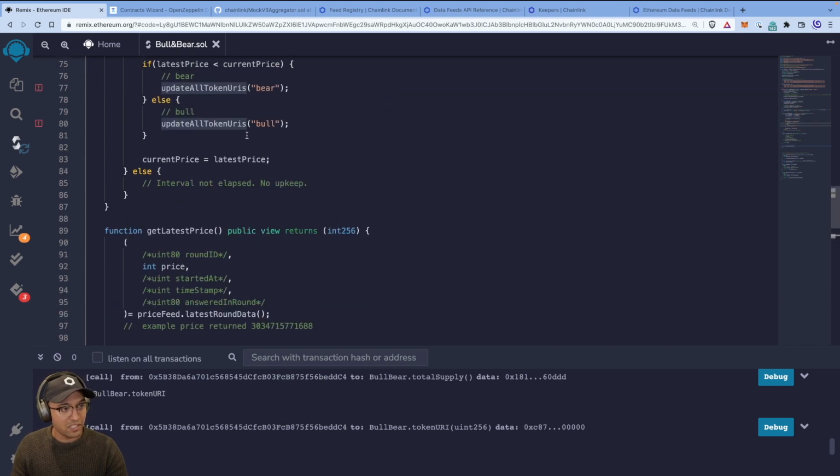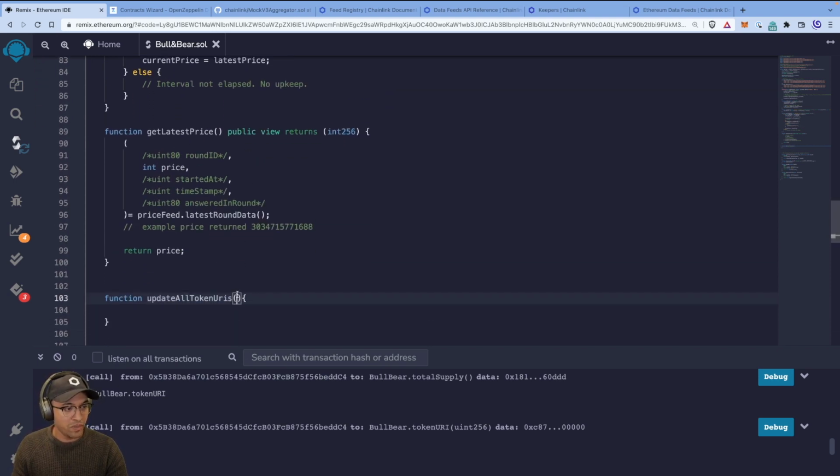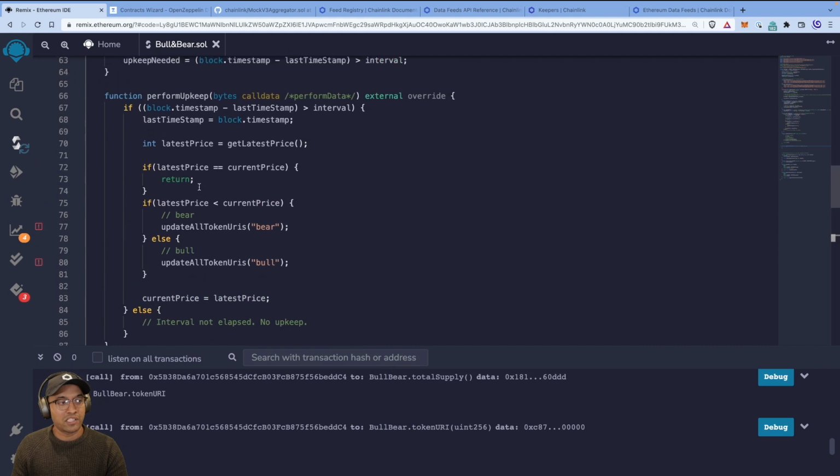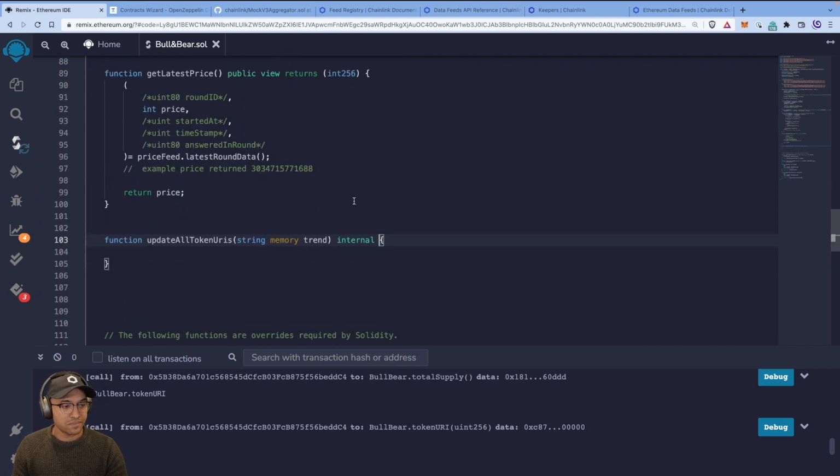Well, we were already actually passing it in one of these strings. So it'll be a string memory, let's call it trend, right? Because that's what it is. It's a market trend. This is only going to be called internally because we only really ever call it as part of this perform upkeep function. It's not meant to be called externally. You could if you wanted to, but in general we don't really need it. When I'm showing you how to debug and how to run mocks locally, you'll see that we don't really need to make this an external function.